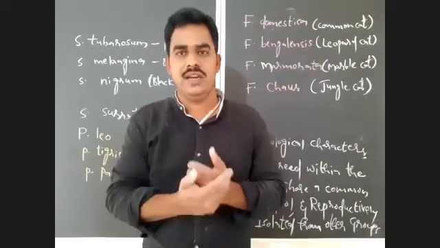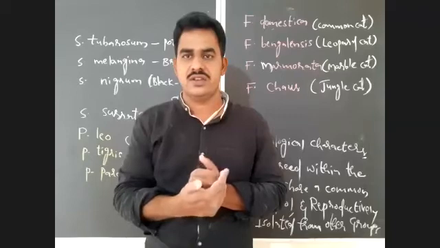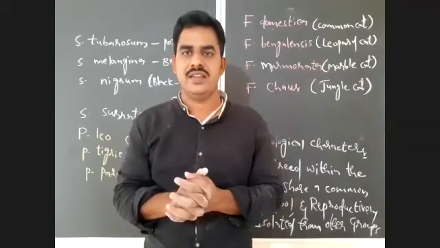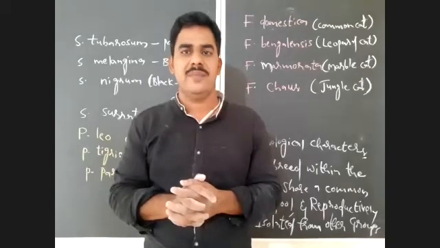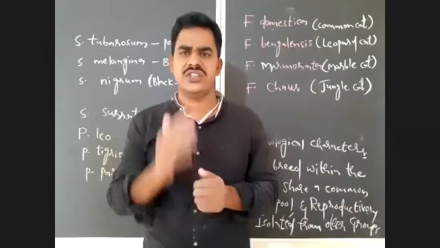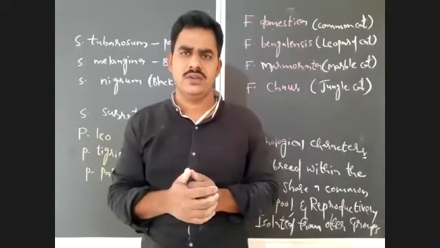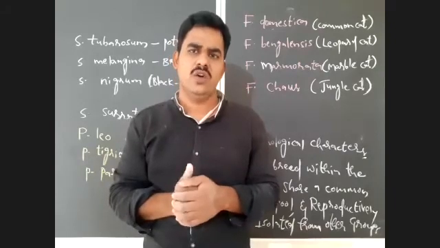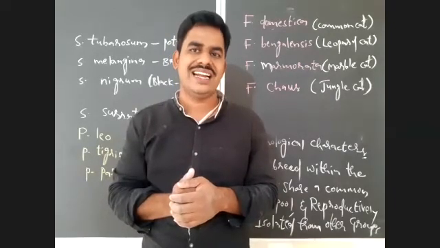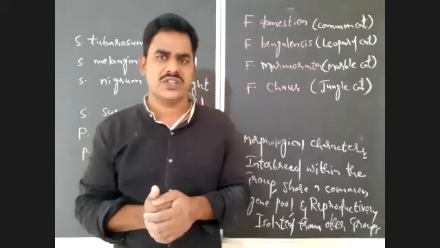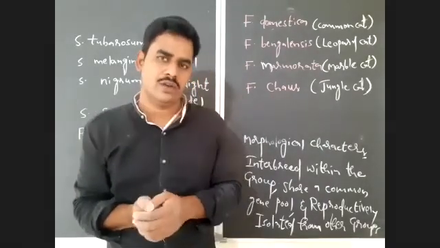Even among human beings, only Homo sapiens is surviving on the earth at present. But there were many human species that became extinct. There was Homo erectus, Homo habilis, Homo neanderthalensis. Like that, different species are there in the genus Homo also.